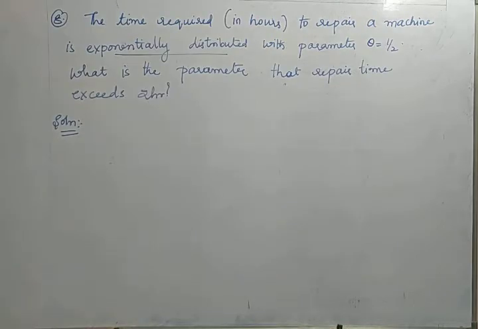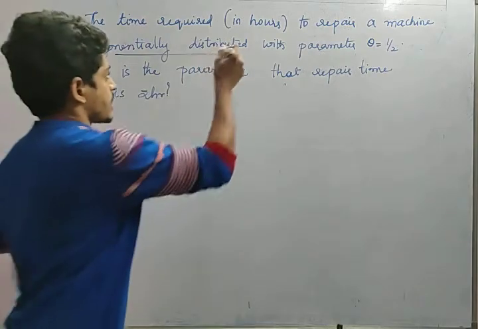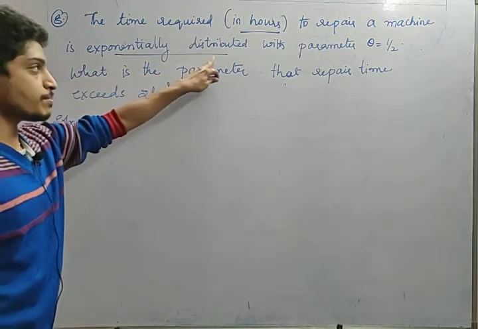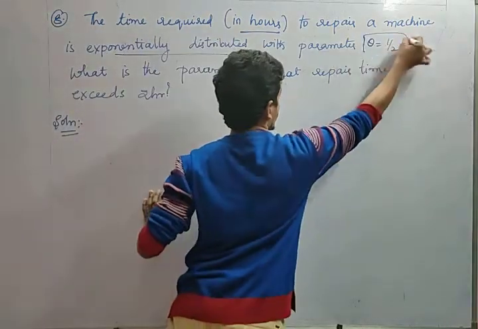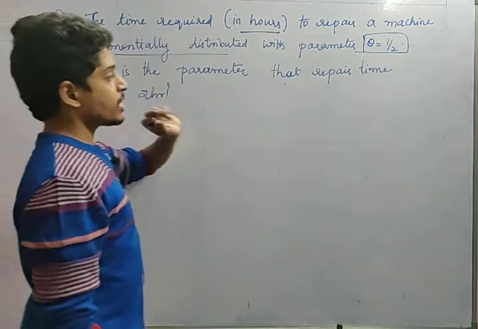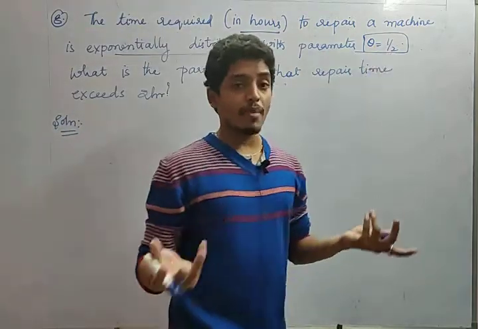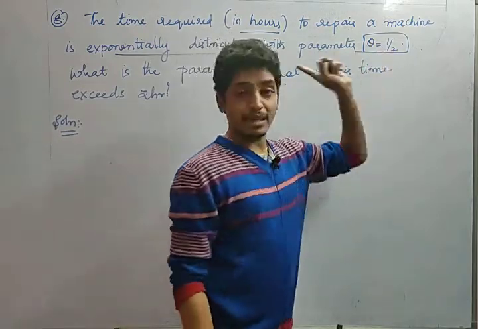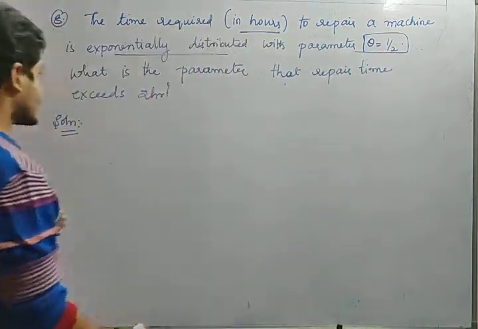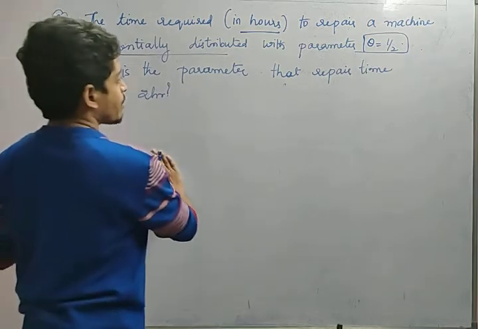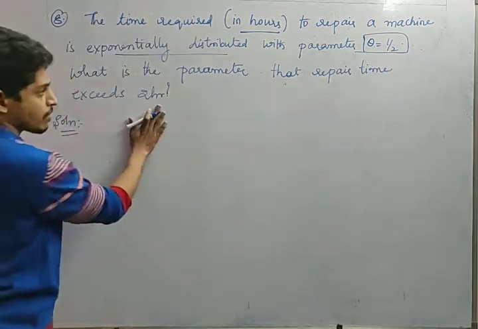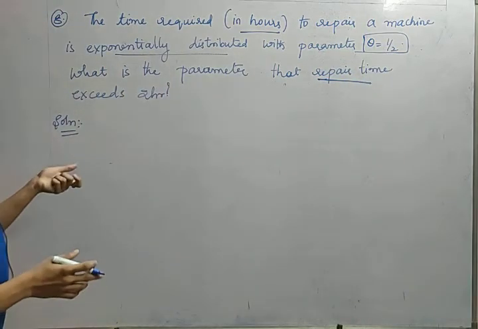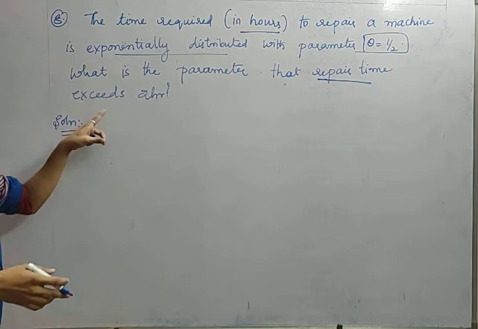So next question, friends. The time required, he is asking in hours, time required to repair a machine is exponentially distributed with parameter theta equal to 1 by 2. He is asking in exponential distribution. He has given theta. Not only theta, he might give lambda, he might give p, some parameter he might give. But remember, the parameter is nothing but theta in exponential distribution. So that is nothing but 1 by 2. What is the probability that repair time exceeds 2 hours? He is asking about repair time. Okay, fine. So in order to repair a machine, what is the probability of exceeding 2 hours?